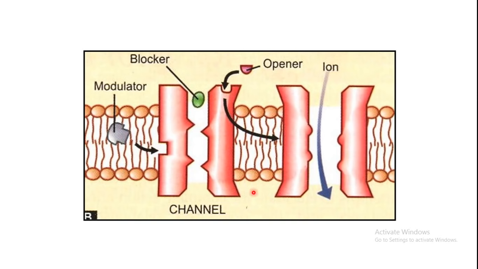They cannot cross over here because they are charged in nature. So any blocker which can block this particular channel will prevent the opening of the channel, so ions will not be able to flow through. Or there are certain modulators which can bind to this channel and open it, so that it promotes the movement of ions across the membrane. So either way it is possible: the movement of ions can be inhibited or it can be promoted. It depends upon the type of drug.